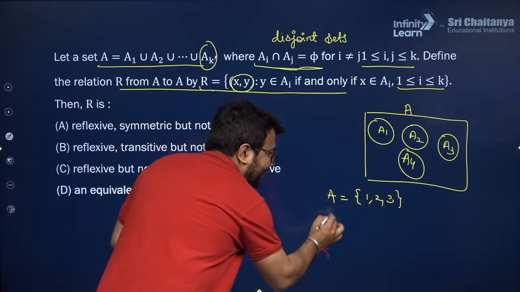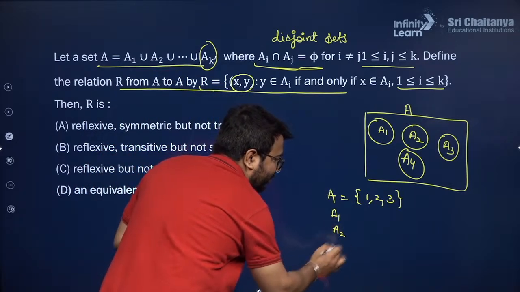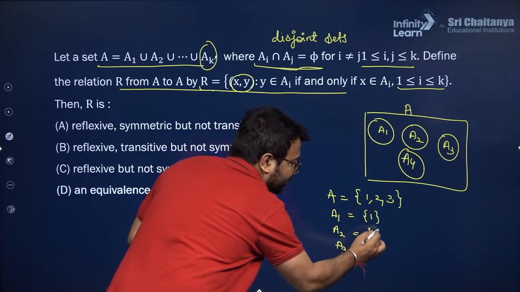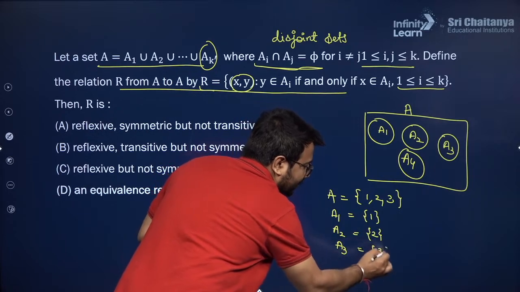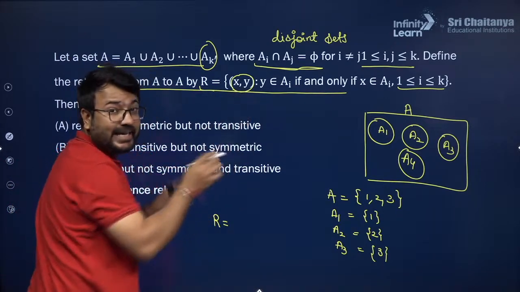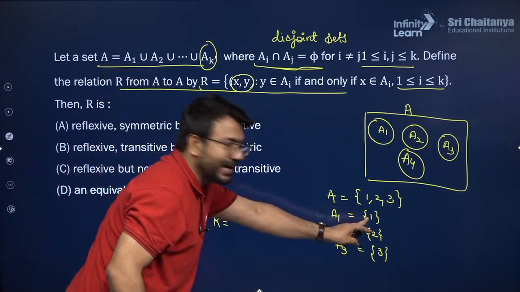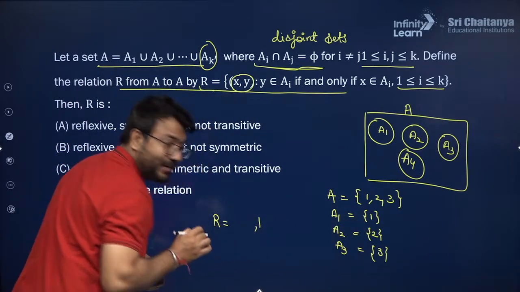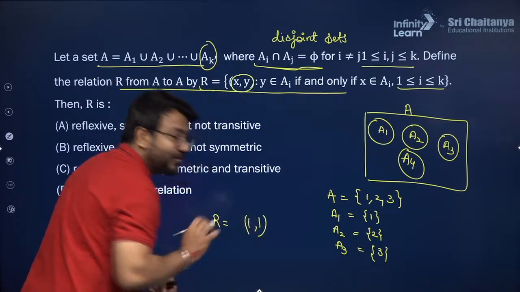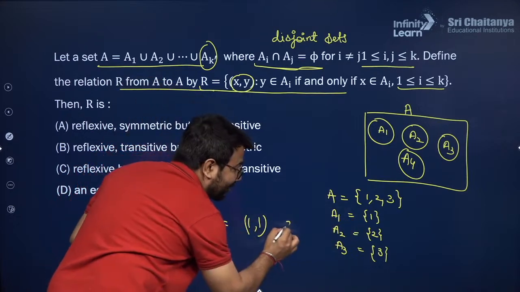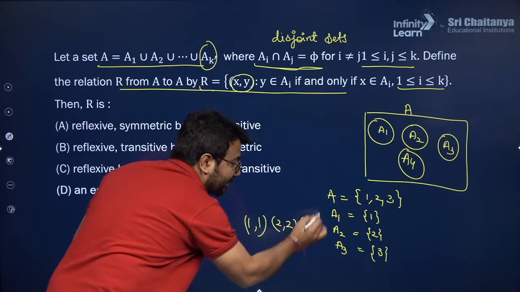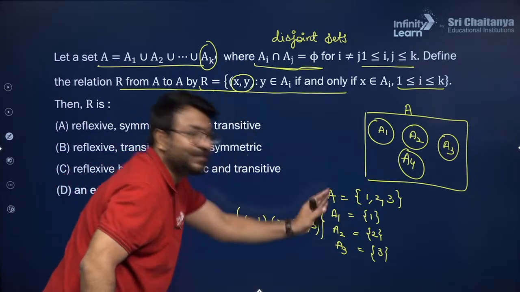Now I'm doing the partitions of it. A1, then I'm taking A2, and then I'm taking A3. So A1 will consist of 1, A2 will consist of 2, A3 will consist of 3. Suppose. Now I want to write the relation R. In the relation R, if I am writing an ordered pair X comma Y, suppose Y I am taking from A1, so X should also be the part of A1. So 1 comma 1 will be formed because of this A1. If Y I am taking from A2, so X should also be from A2. If Y I am taking from A3, so X should also be from A3. So this is the relation R according to these partitions.